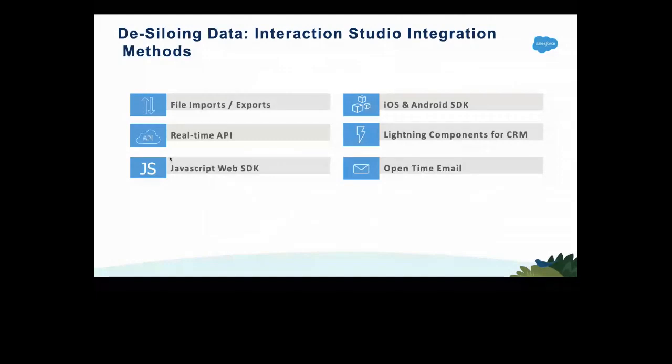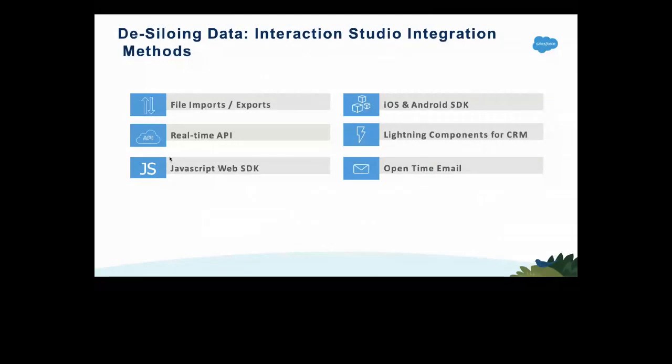When we want to integrate your web app or mobile app, there are some ready-made SDKs available which you can leverage to connect to your apps, and then all the streaming data will come to Interaction Studio in real time. If SFTP is a concern for your company on privacy and regulations, I recommend you go to the real-time API. There are some APIs available for Interaction Studio where you can connect and then bring the data.